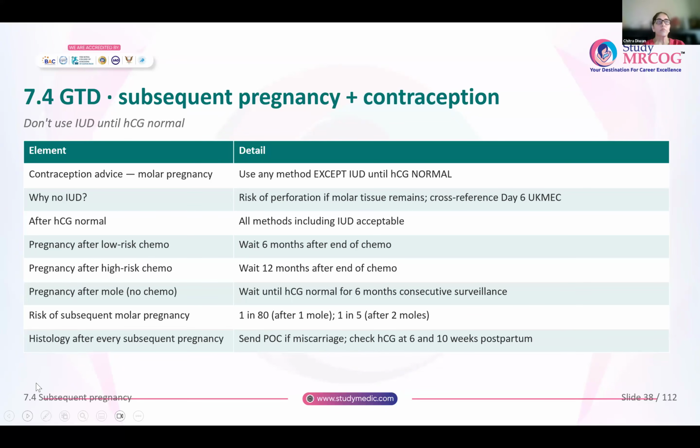When will you counsel the woman for a pregnancy? So with low risk chemotherapy, that means her score was 6 or less than 6, she can use contraception for a period of 6 months after the end of chemotherapy and then plan a pregnancy. Whereas if she was a woman with a high risk, 12 months after the end of chemotherapy, then she can plan a pregnancy. Okay.